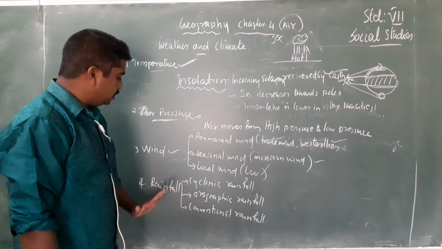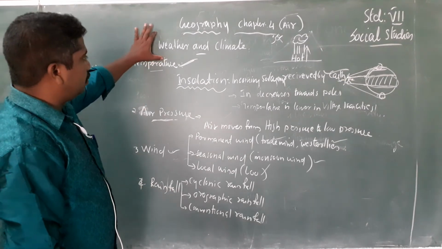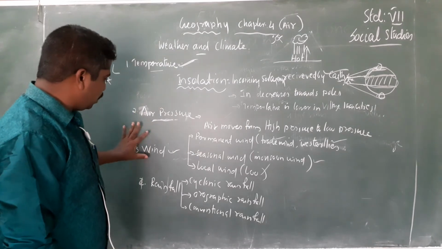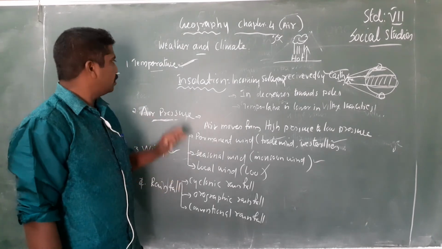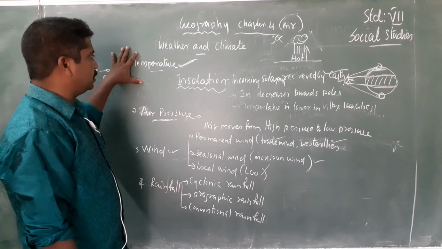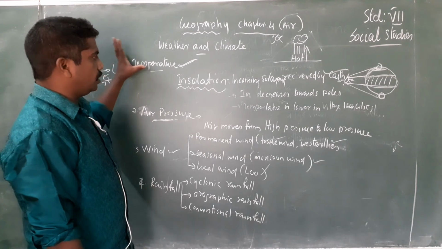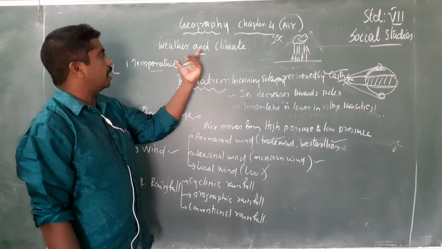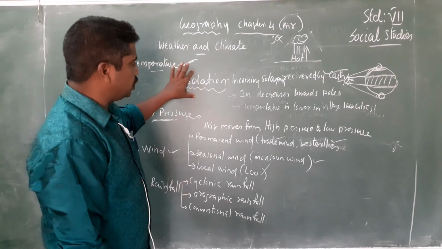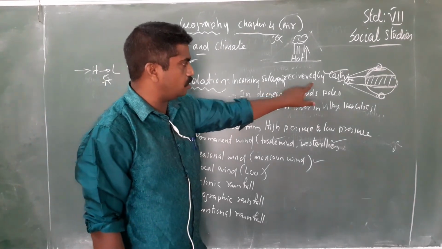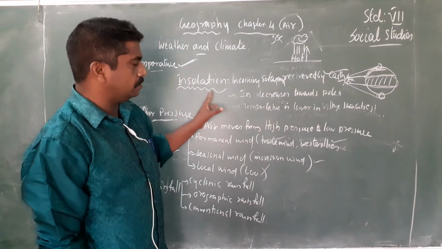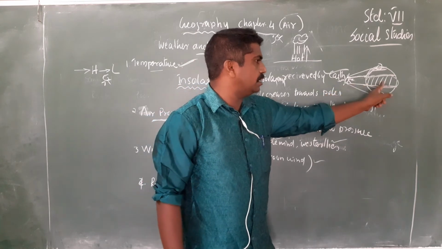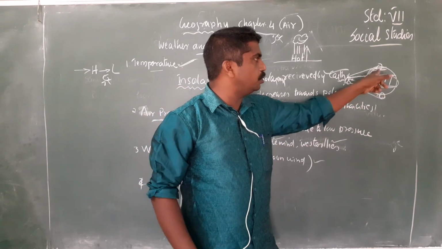Then in this chapter we studied that the weather and climate are affected by four factors. First one is temperature. Temperature means solar energy, that means insolation. Insolation affects the climate of a place. What is insolation? Incoming solar radiation is called insolation. Insolation is more at the equator and it decreases as we go to the poles.